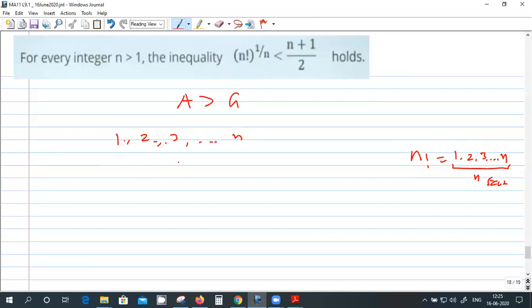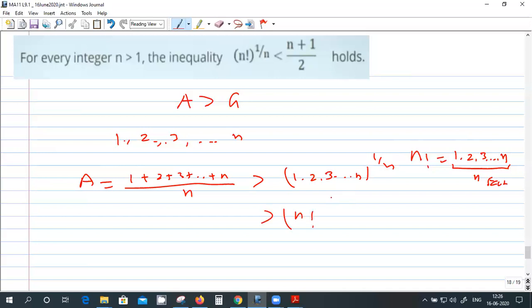So what is the geometric mean of these numbers? The geometric mean is the left hand side. The arithmetic mean of these n numbers is what? 1 plus 2 plus 3 plus so on up to n, divided by how many? The arithmetic mean is this, and it is greater than the geometric mean. The geometric mean is 1 into 2 into so on up to n, raised to the power 1 by n. This is the left hand side. This is n factorial raised to the power 1 by n.